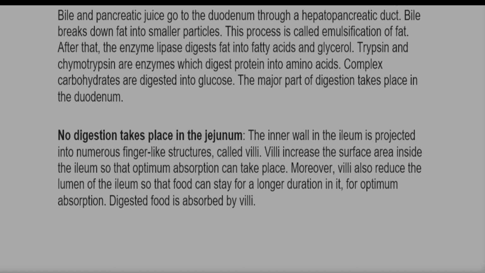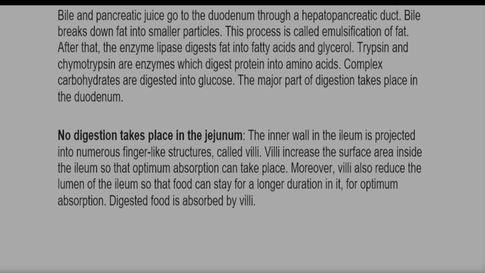After that, the enzyme lipase digests fat into fatty acid and glycerol. Trypsin and chymotrypsin are enzymes which digest protein into amino acid. Complex carbohydrates are digested into glucose. The major part of digestion takes place in the duodenum. Do this properly. Next, no digestion takes place in the jejunum.